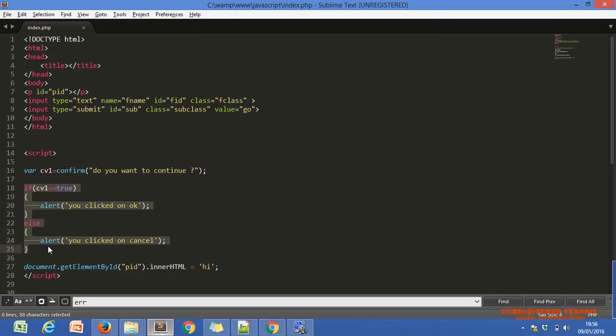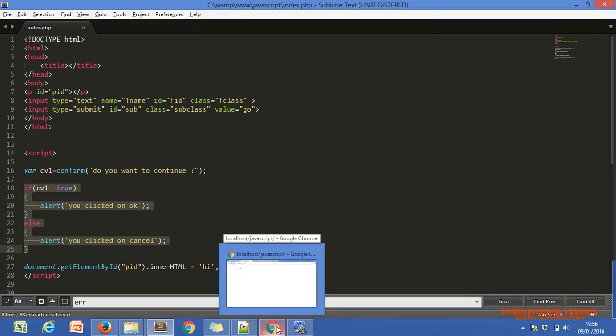So this is one confirmation and one alert box of JavaScript. Kushi, is there any confusion? Any question about the confirmation box and alert box? Okay. Another, is there any question?